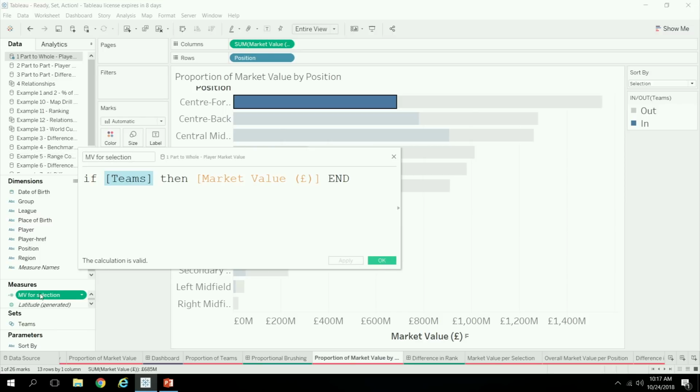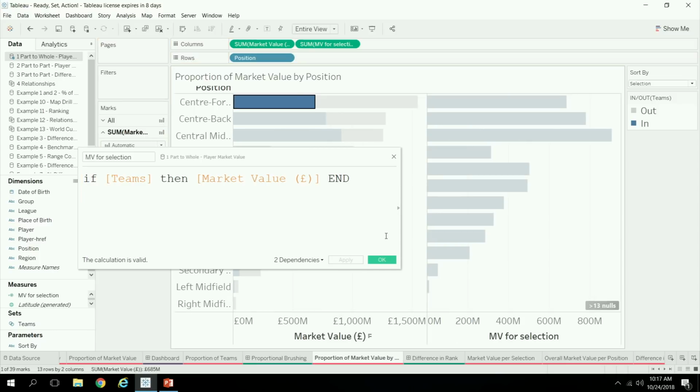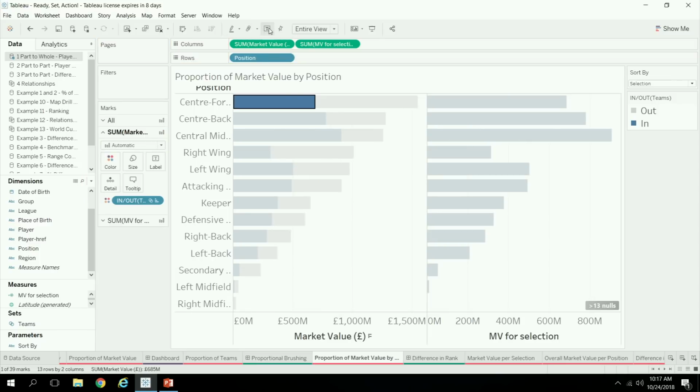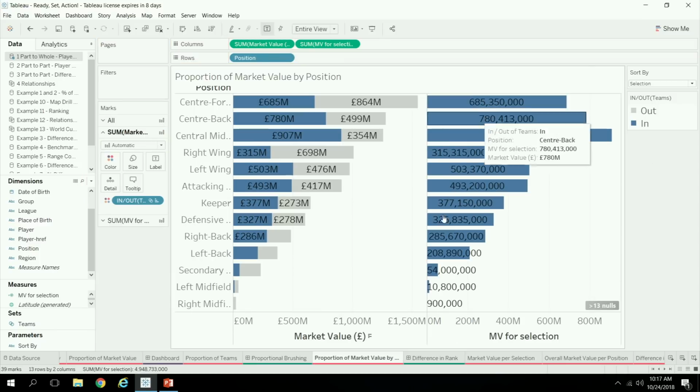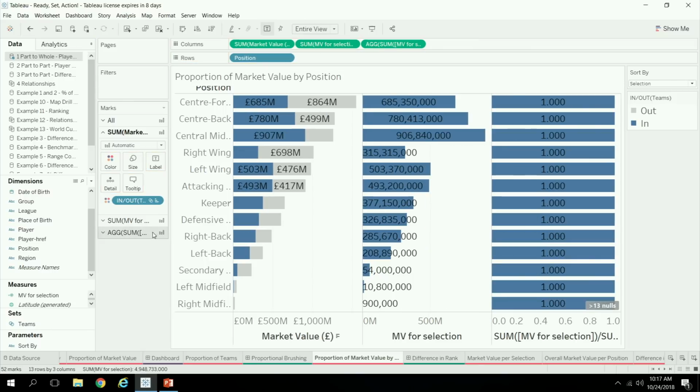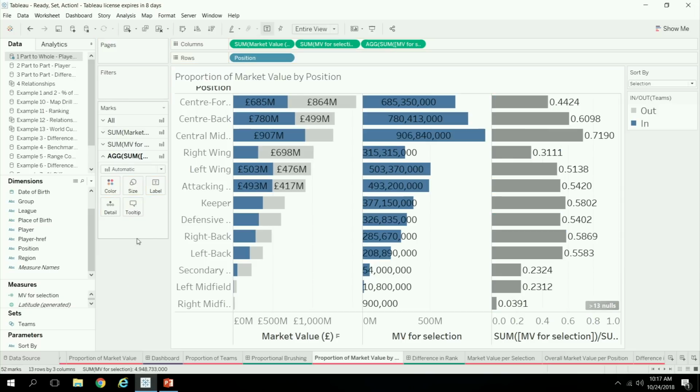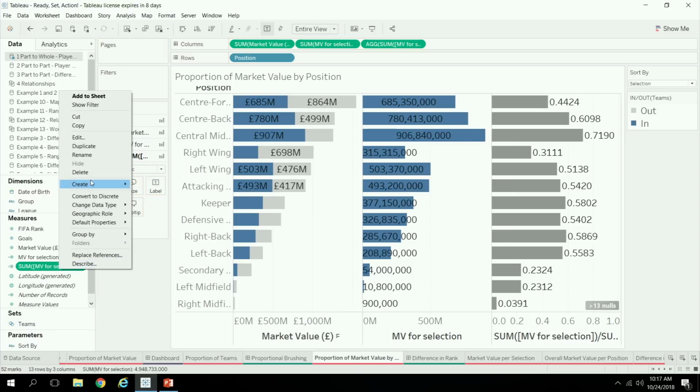And so if I go and apply that and bring it into the visualization here, you can see that that is giving you exactly, it's just separated out into a separate field, the market value of your selection. And so our percent of total is now going to be the market value of the selection divided by the overall market value. And let me just go and drag this off, and then you can see that that's giving you a percent of total. So let's go and persist this into our data model.